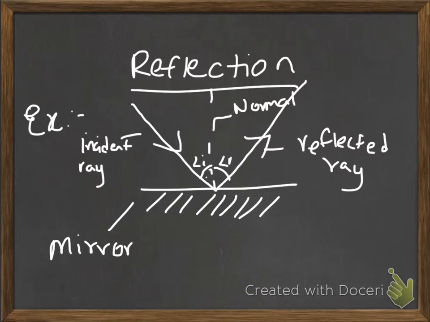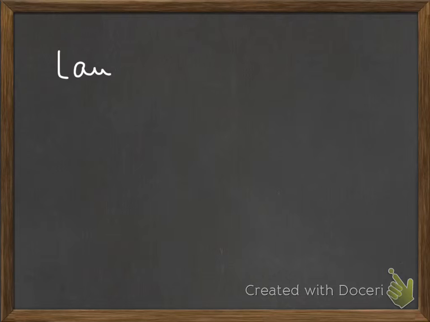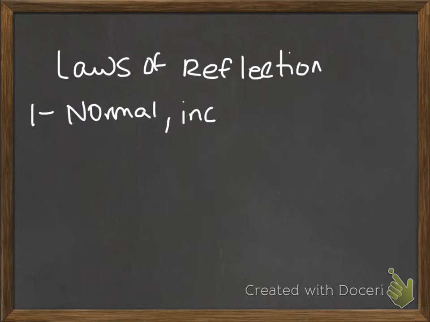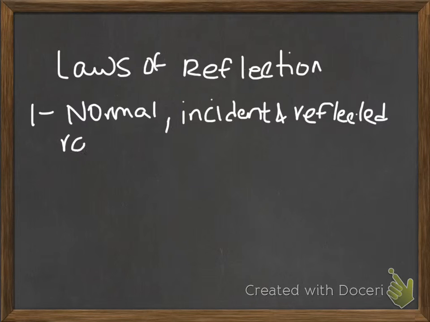So now let's discuss the laws of reflection. The first law states that the normal, incident ray and reflected ray lie on the same plane.